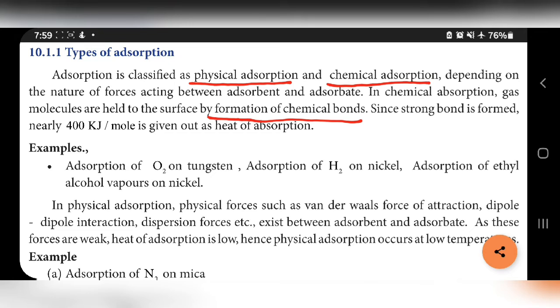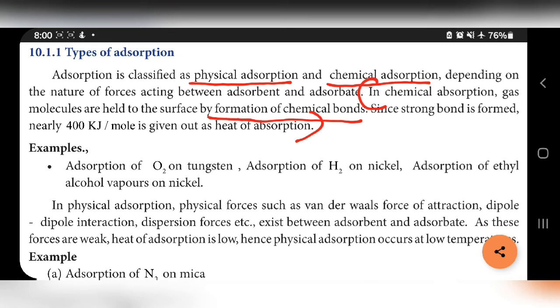Since a strong bond is formed, nearly the energy of that bond, 400 kilojoules per mole, is given out as heat of adsorption. Chemical adsorption is exothermic. Justify this statement. For that question, you have to write these lines. Chemical adsorption is exothermic because in chemical adsorption, molecules are held together by formation of chemical bond. Chemical bond formed means strong bond is formed, so nearly 400 kilojoules per mole of energy is liberated. So only it is exothermic.